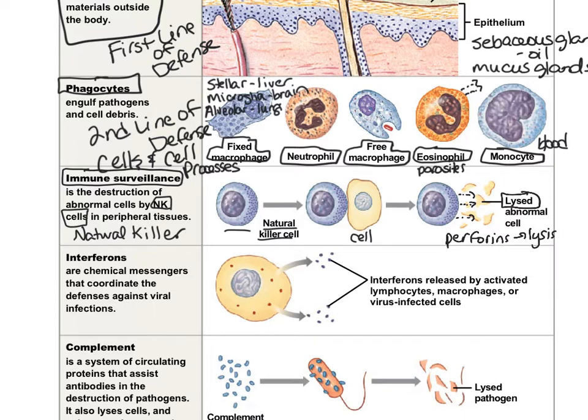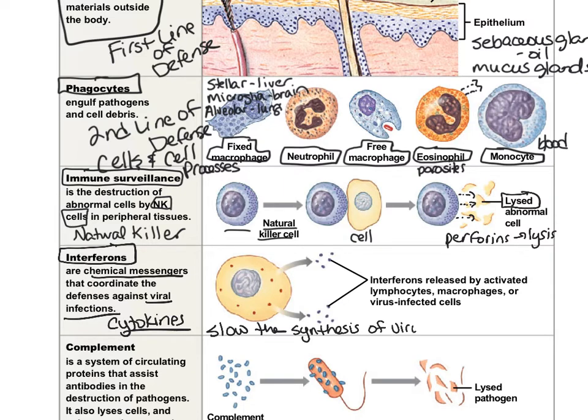Then we have interferons. Interferons are chemical messengers. They're in this line of messengers that we call cytokines. And when you get to advanced, we're going to talk a lot more about cytokines. They're very important. But interferons help to fight against viral infections. They slow the synthesis of viruses, in other words, they slow the replication of viruses.